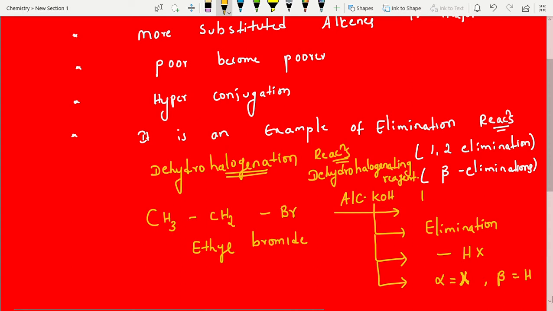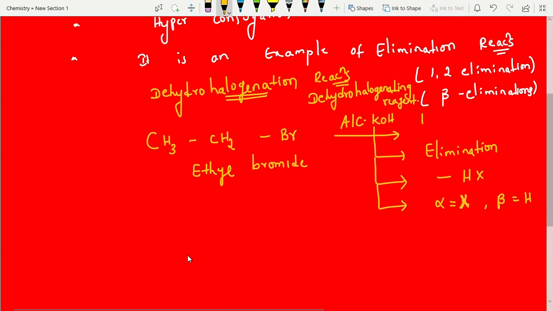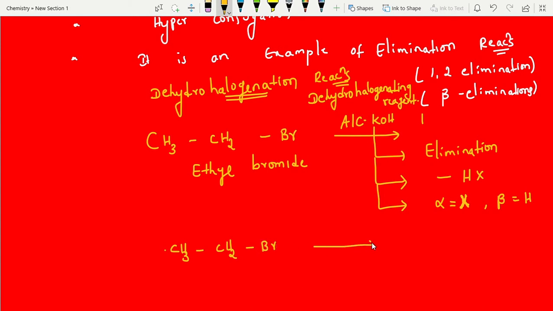Look into the first example I gave here, ethyl bromide. I am writing the same one here: CH3CH2Br with alcoholic KOH. What are we doing? Elimination. What are we eliminating? HX. So that is from the alpha carbon, with respect to this group, which is your functional group. I am speaking with respect to this.